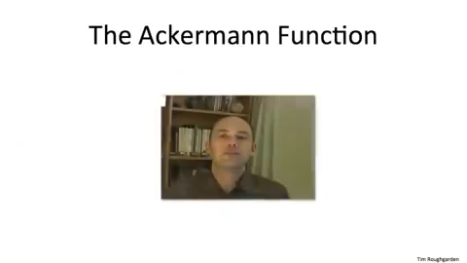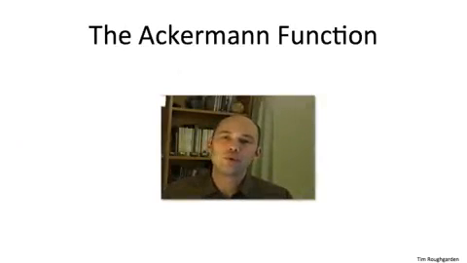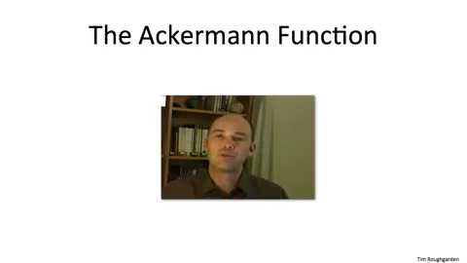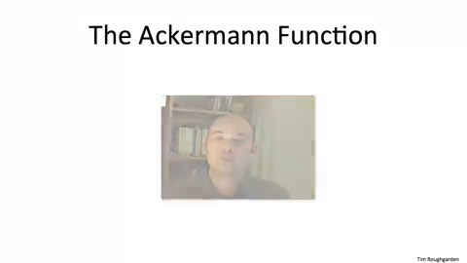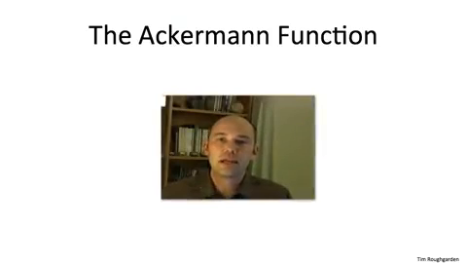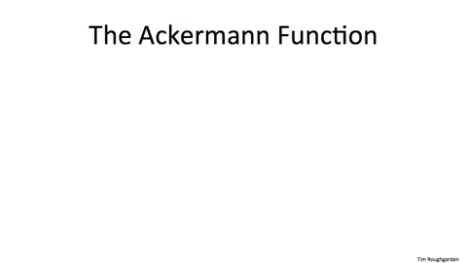So I'll first define the Ackermann function, and then I'll describe its inverse. One thing I should warn you is you will see slight variations on these two definitions out there in the literature. Different authors define them in ways convenient for their own purposes. That's also what I'm going to do here. I'm going to take one particular definition, convenient for the union-find data structure analysis. All of the variants that you'll see out there in the literature exhibit roughly the same ridiculous growth, so the details aren't really important for the asymptotic analysis of data structures and algorithms.